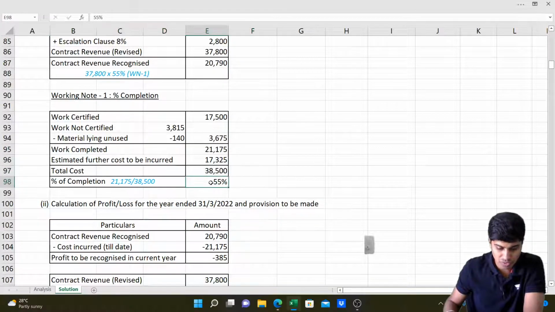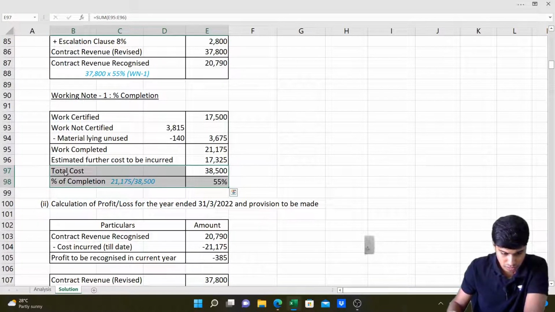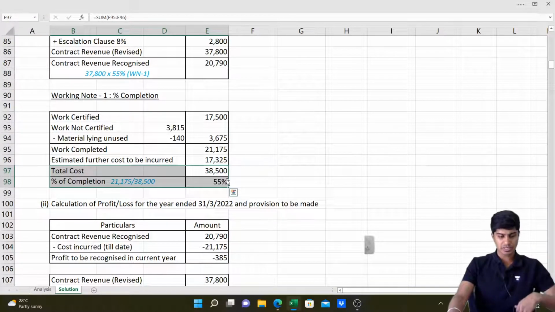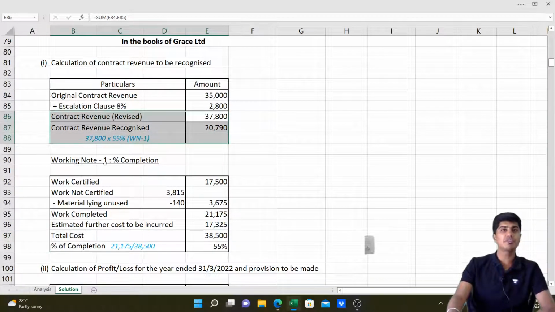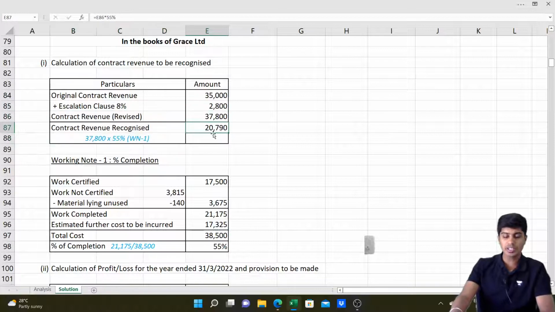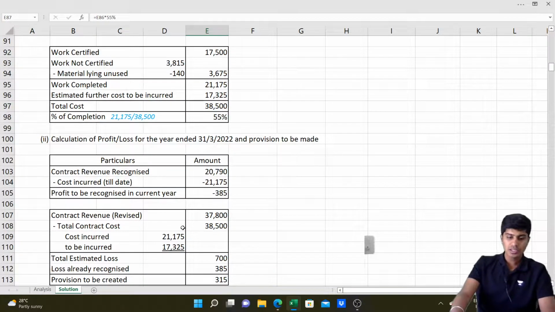Now we will apply this 55% on this contract cost of 38,500. On this contract revenue of 37,800, I'll apply 55%. So contract revenue to be recognized comes to 20,790. Okay. Then profit and loss.